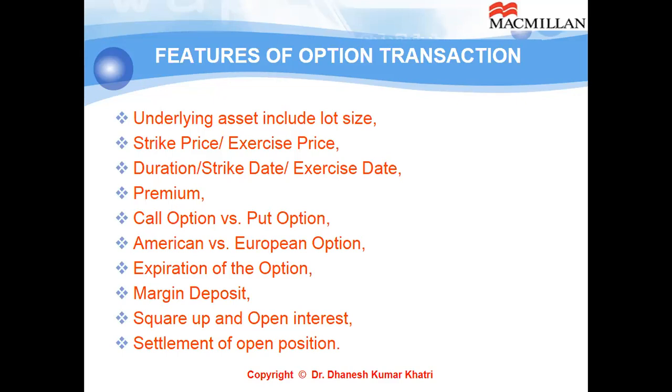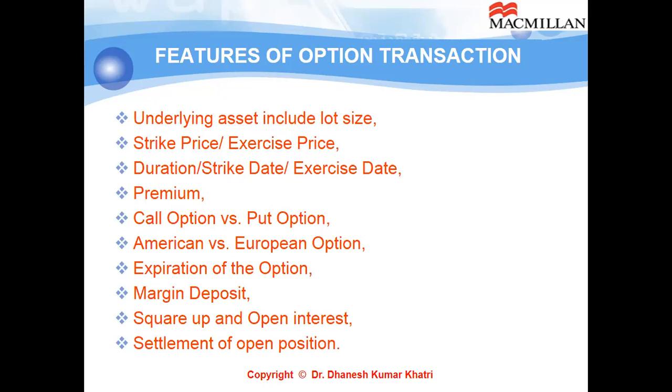Then other features associated with derivatives: square up and open interest. Square up means buying a contract and selling the same before expiry, or selling it and then buying it before the expiry. So let us say on 2nd April, you buy a call European option for June for one lot on Reliance Industries Limited with exercise price 1150.